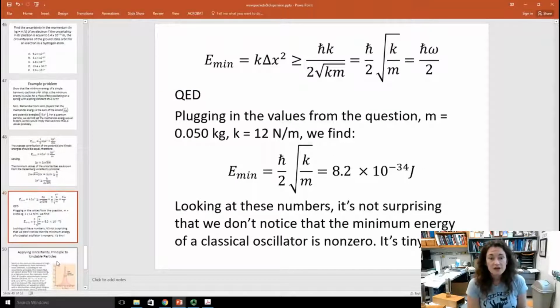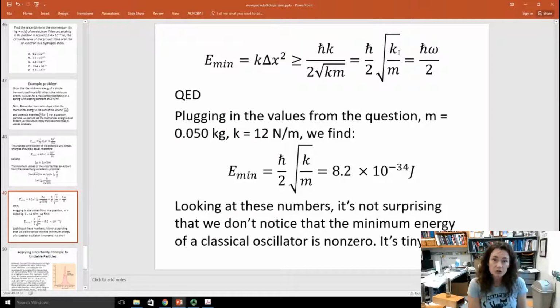Now, if I look at this, this means that E min, the minimum energy, is equal to k delta x squared, which is greater than or equal to h bar k over 2 square root of km, okay? Because I'm multiplying what I got for the delta x squared in the previous slide times k. When I solve for this, I get h bar over 2 times the square root of k over m.